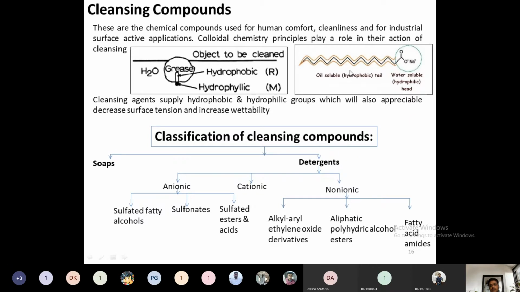That way the mechanism of detergent and soaps is the same, but the decrease in surface tension is very high in detergent, whereas the decrease in surface tension is very low in soaps. That's the major difference between soaps and detergents.